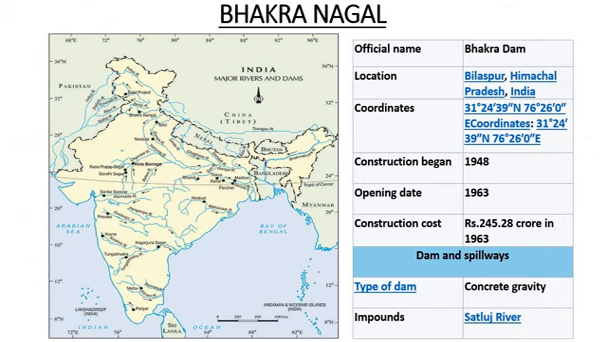Bhakra Nangal Dam. First we will see the location. Location is in Himachal Pradesh. Here is Himachal Pradesh, and this is the location of Bhakra Nangal Dam. So the location is in Himachal Pradesh state. The name of the dam is Bhakra Nangal Dam, and the river is the Satluj River. This is the Satluj River on which this dam has been built.